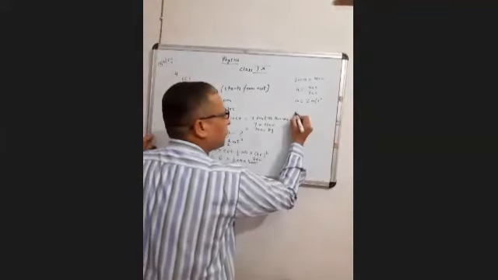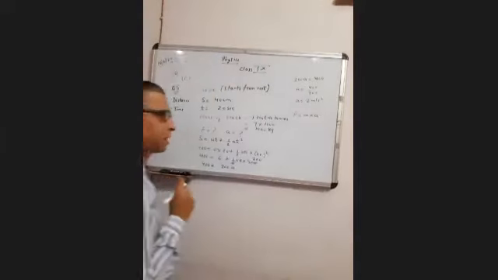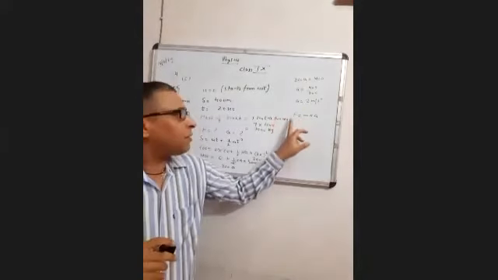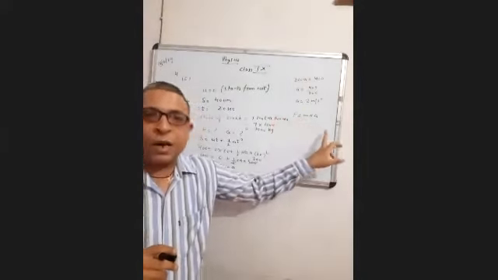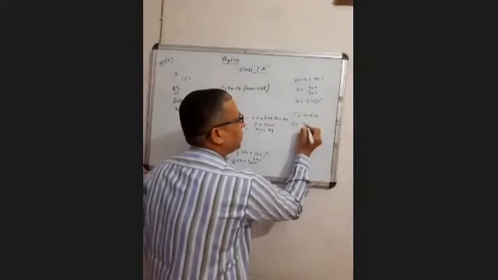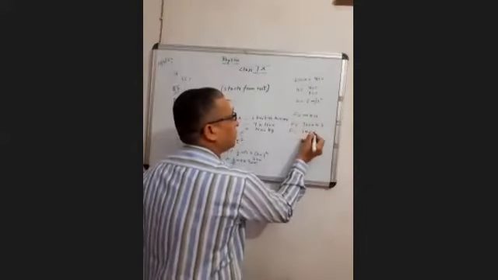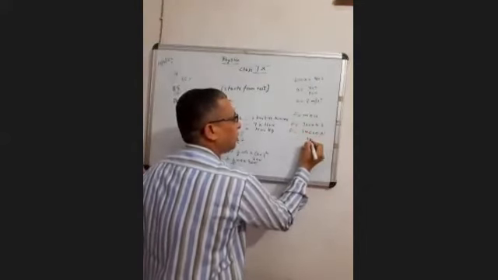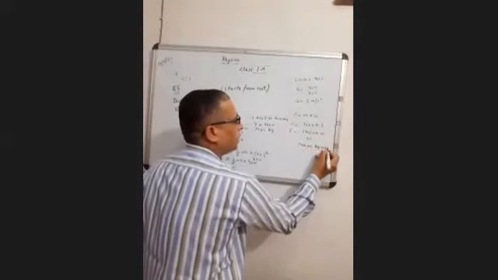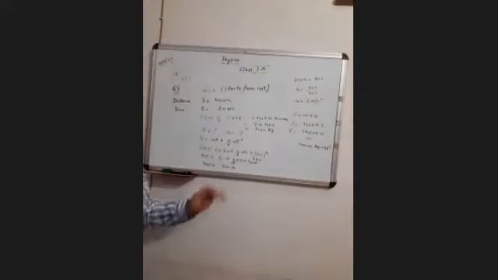I can also find F by m into a. This is Newton's second law of motion, which states that force is the product of mass into acceleration. F is equal to, putting the value, 7000 multiplied by 2, F will give you 14,000 Newton or 14,000 kilogram meter per second square. Clear? This is your question number 5.